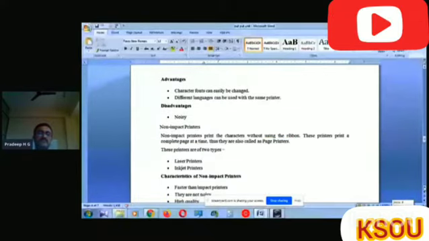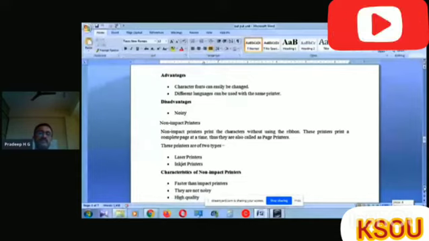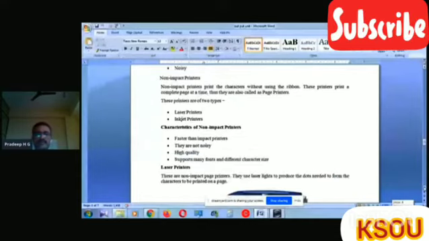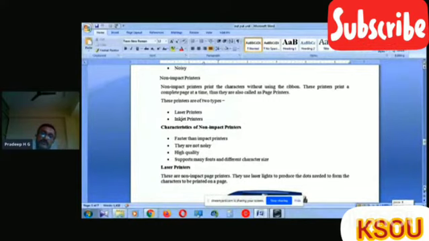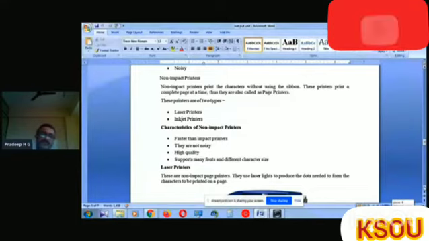Then we come to non-impact printer. Non-impact printer means the printer doesn't come in contact with the paper. It doesn't produce noise also. Non-impact printers print the character without using the ribbon. Impact printers use the ribbon. Ribbon means the carbon copy. But here we do not use the ribbon or carbon things.